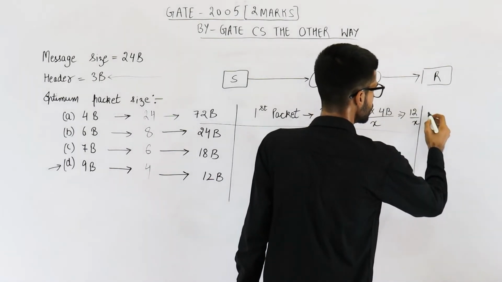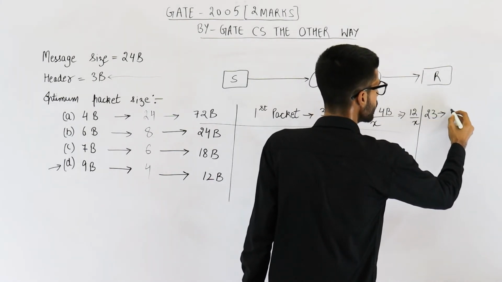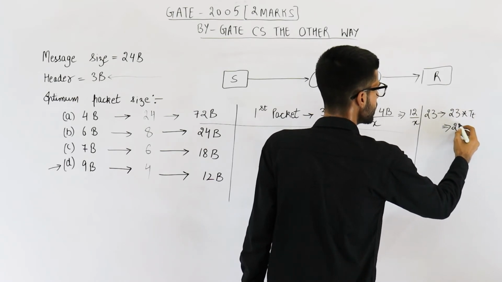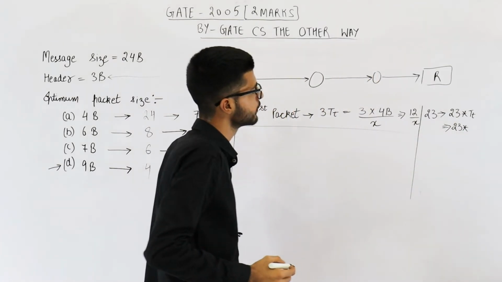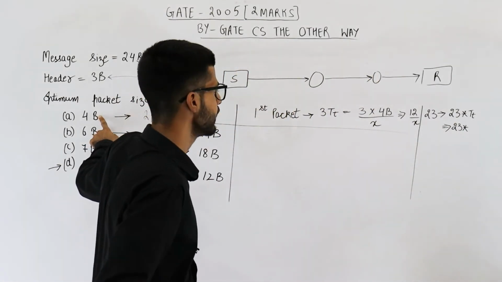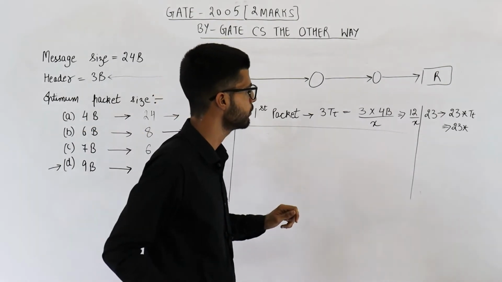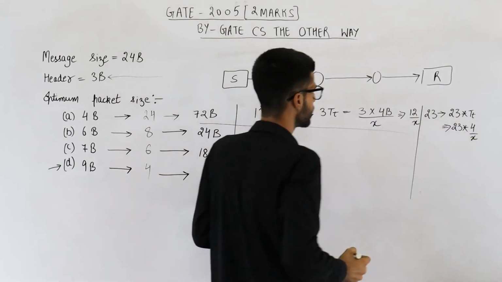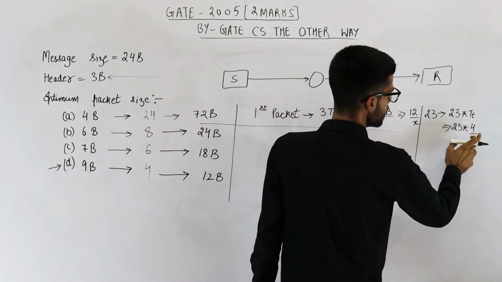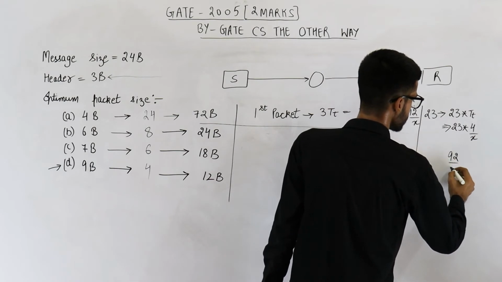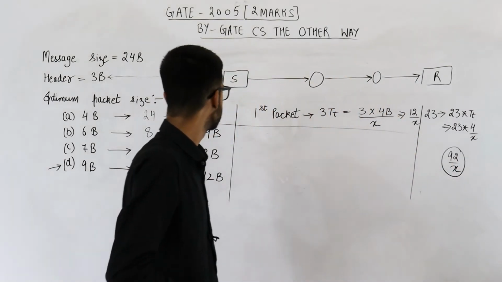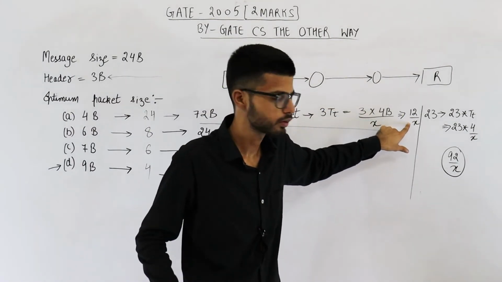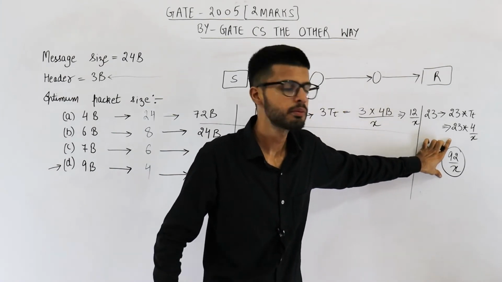So I'm writing it here. For 23 packets, it will be 23 into TT. This is how much? 23 into L by B. Length of the packet divided by B. That means 4 divided by X. Okay. So this is 92 divided by X. Okay. That means first packet requires 12 by X time. X is the bandwidth. Okay, it is fixed. And remaining 23 packets require this much.